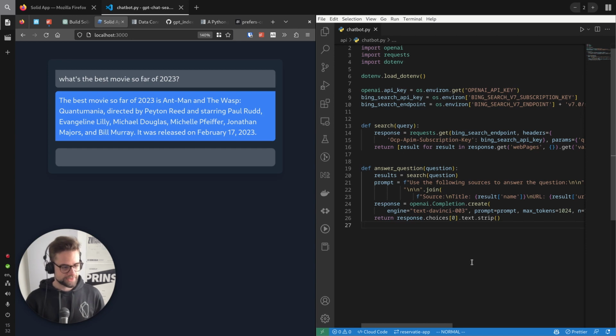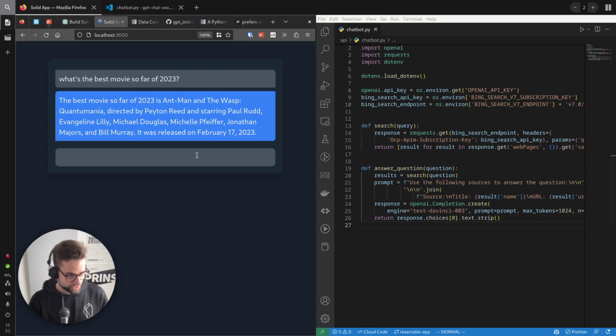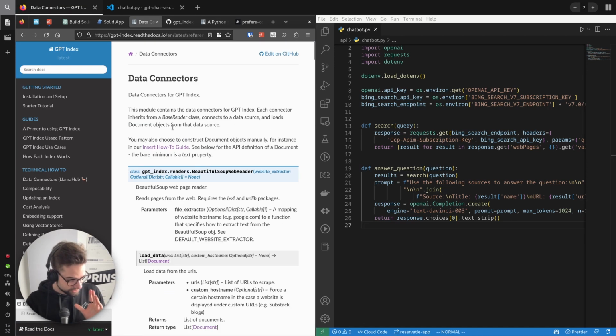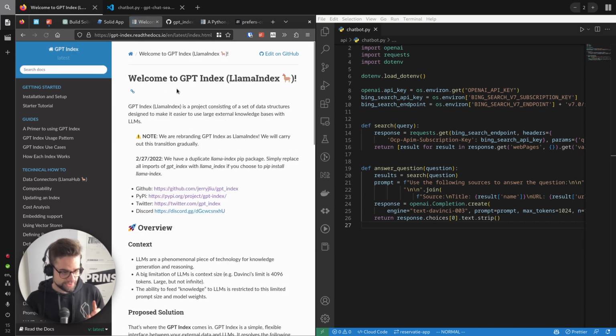Okay, so let's see what we have here. I did some researching. There is this package called GPT-index, and this lets you give it a bunch of documents, and when you query it for something, it will first take the most important parts and then it will answer your question. So this is the main package that we will use.